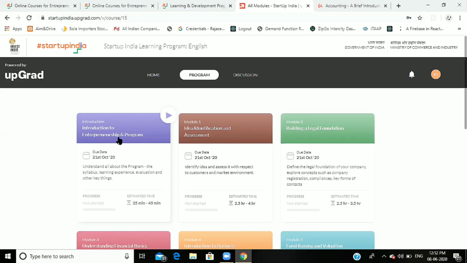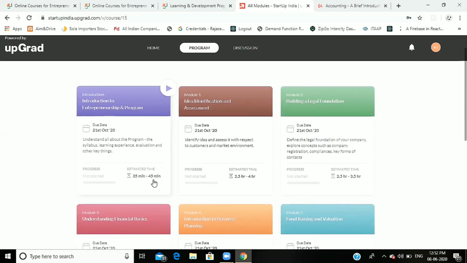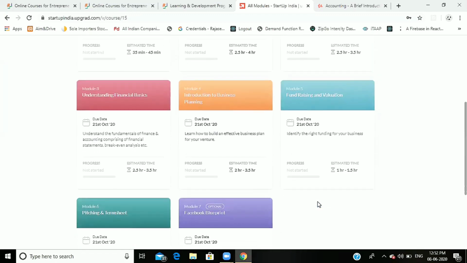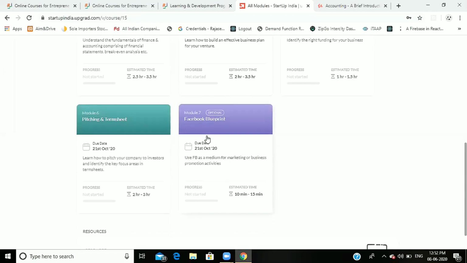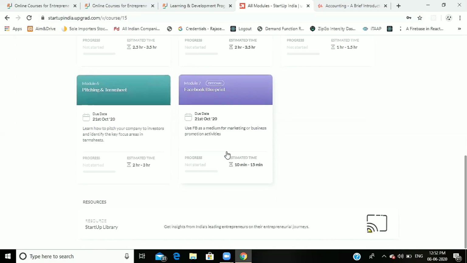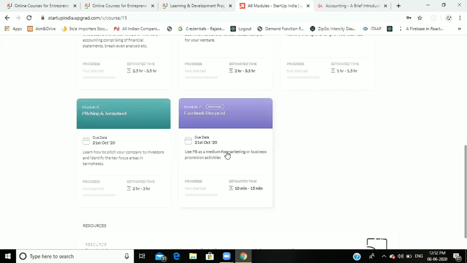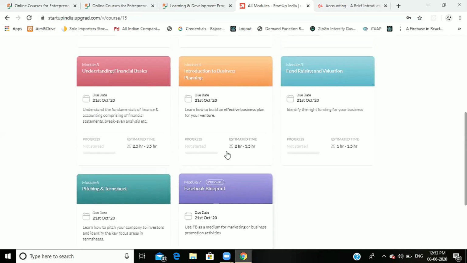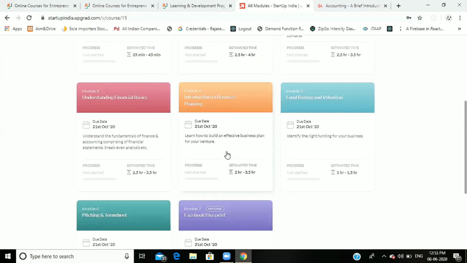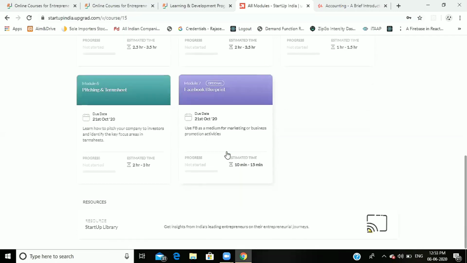First of all, the Introduction to Entrepreneurship Program, 21st October the deadline, 35 to 45 minutes the estimated time. And module 1, idea identification and assessment, building a legal. These are the modules, and these are the 7 modules. The 7th module is optional, it is not necessary to learn, or if you have time, learn this. And this is the course. This is the free certificate course which is provided by the upGrad platform on the Startup India website.